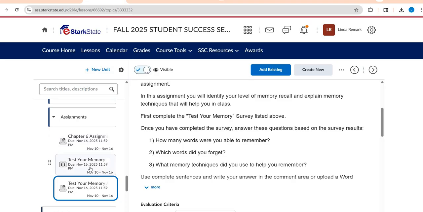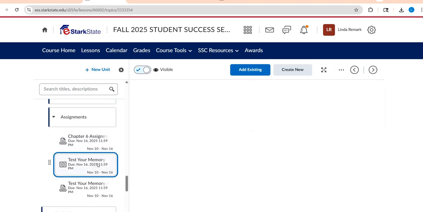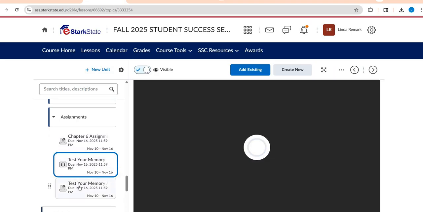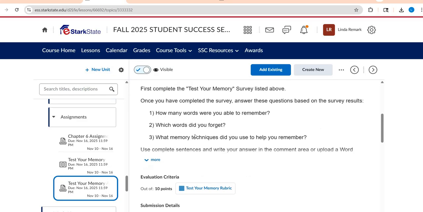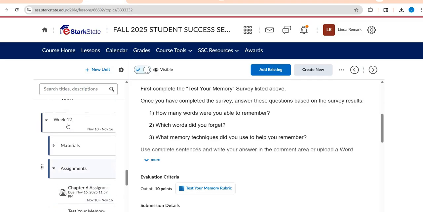So again, take the little survey here, test your memory survey. Once you get your results, you can see how you did. You'll go back and you'll answer these 3 questions. And again, you can do this in the comments, or you can upload a Word doc answering those questions. All right, so please make sure that you answer all parts of these questions for both assignments. Do all parts so that you are getting your full points for each assignment.